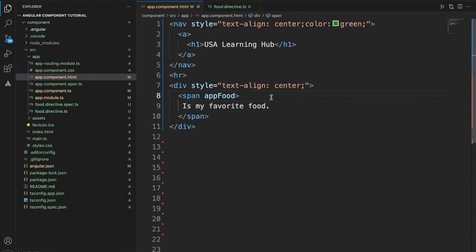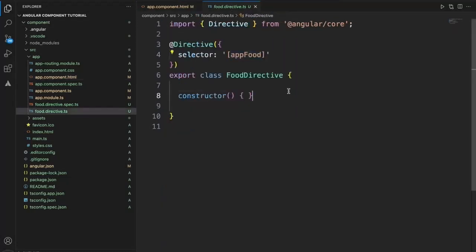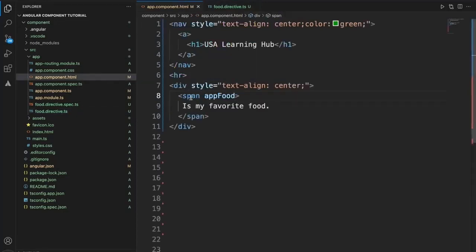So what I'll do is in this directive I'll just add a favorite field. We'll get hold of this one using ViewChild. This is the favorite food. To get hold of this particular span tag,